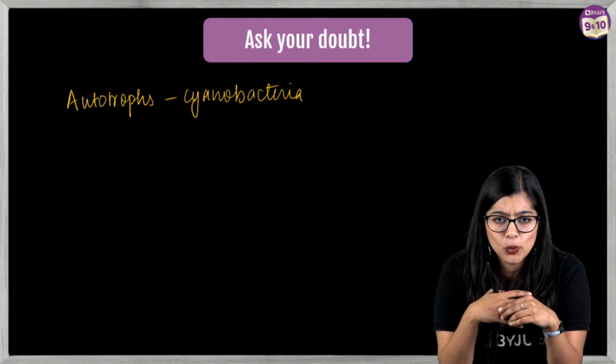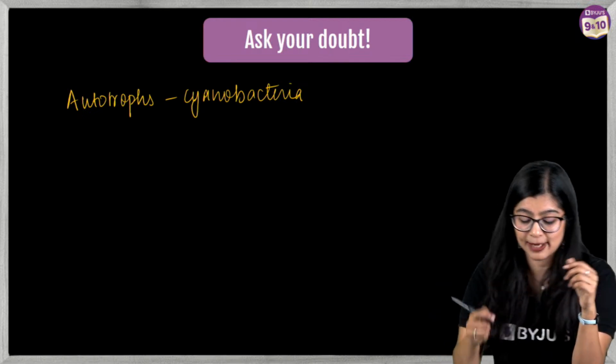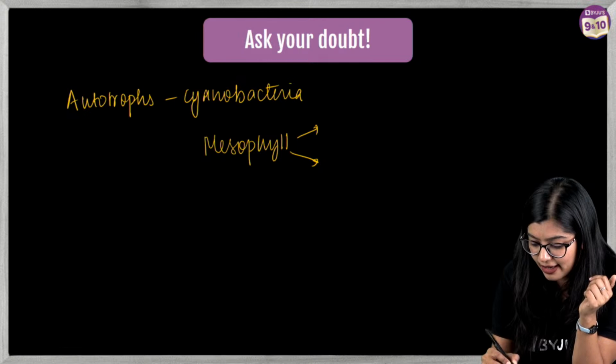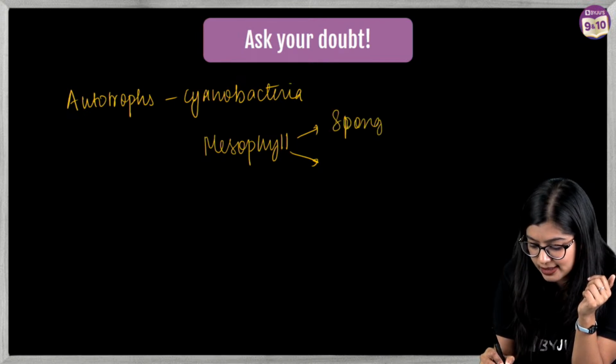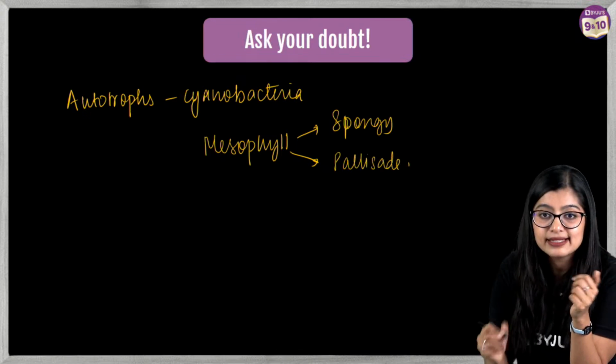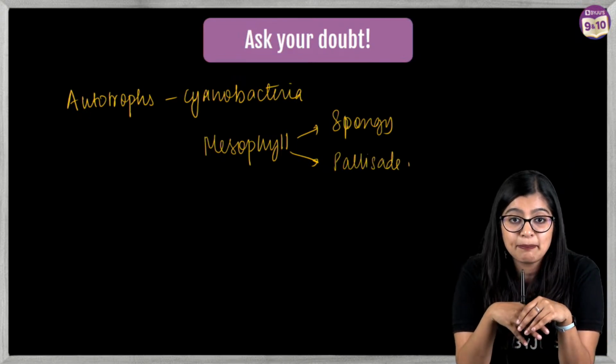Yes? Okay, ma'am, what are the two types of mesophyll cells? Mesophyll cells are of two types, wherein we have spongy mesophyll cells, right? And of course, you have palisade mesophyll cells. Yes, are you all with me? What is ATP, right?